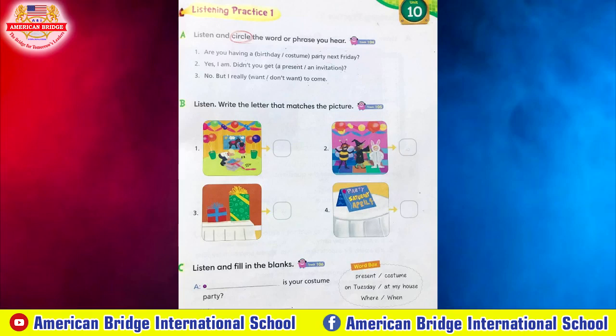A. Listen and circle the word or phrase you hear. 1. Are you having a birthday party next Friday? 2. Yes, I am. Didn't you get an invitation? 3. No, but I really want to come.